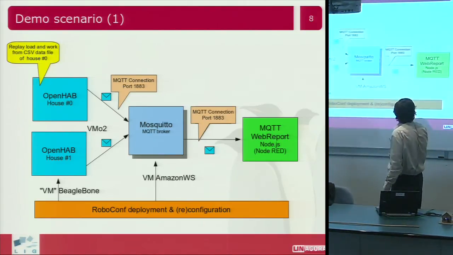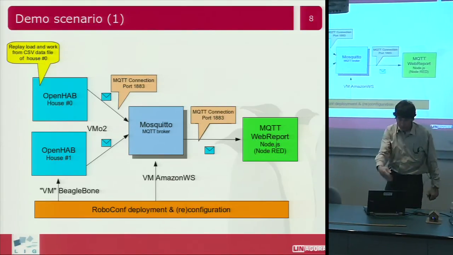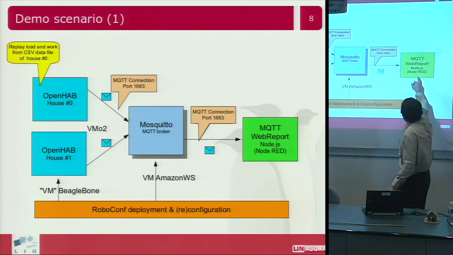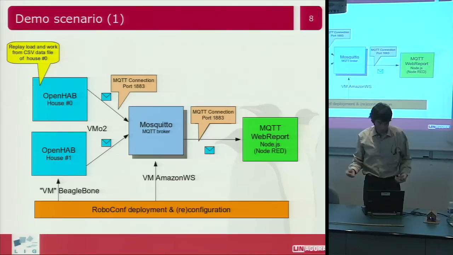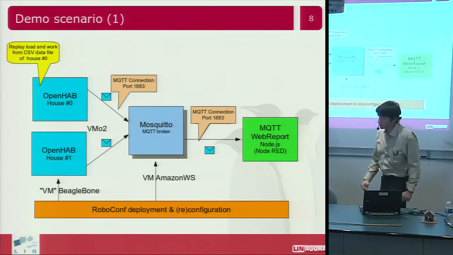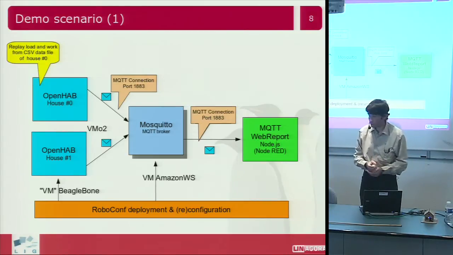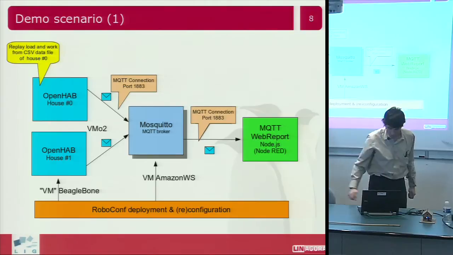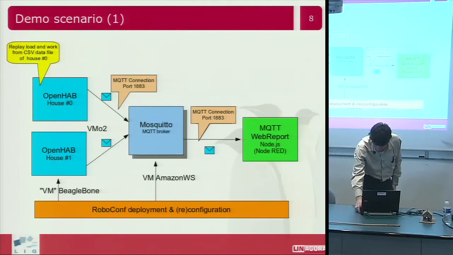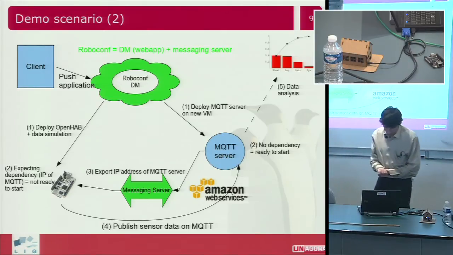Then I have a local data visualization application, which I will have to start manually, that connects to the MQTT broker and obtains the data. It subscribes to the topic and displays the data coming from the sensor. So that's exactly the demo scenario.